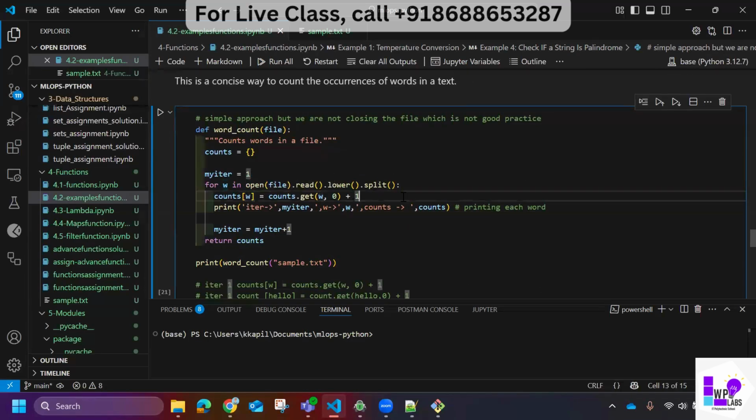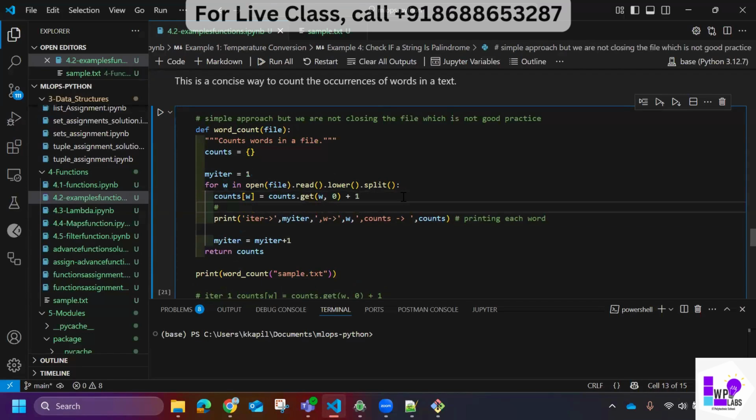Let me try it. After doing a split, it will give one element or one word at a time, so w will have this hello for the first iteration.